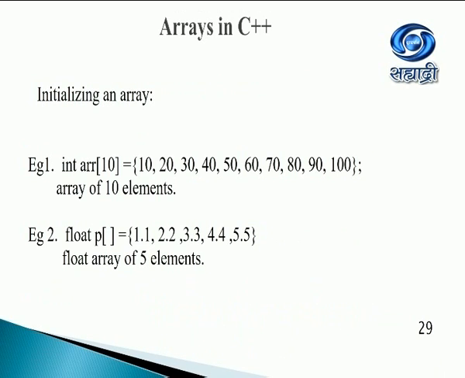Initializing arrays, I've shown you that I can say int ARR of 10 and give 10 members or 10 numbers which will be part of that array. So ARR of 0 will be 10 and ARR of 9 will be 100. One thing to remember is index of array in C++ will always start with 0. So if the array is of n elements, the last element will be n minus 1.